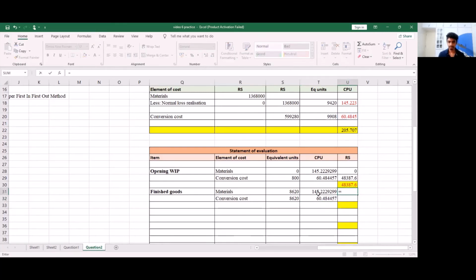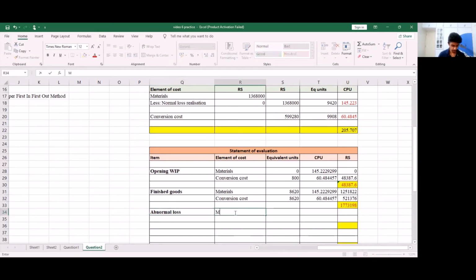Let's quickly calculate the total like we did before. So we multiply equivalent units with the cost per unit to get the total for materials. We do the same for conversion cost. And we add the both to find our total for finished goods. So our total finished goods turns out to be 17,73,198.